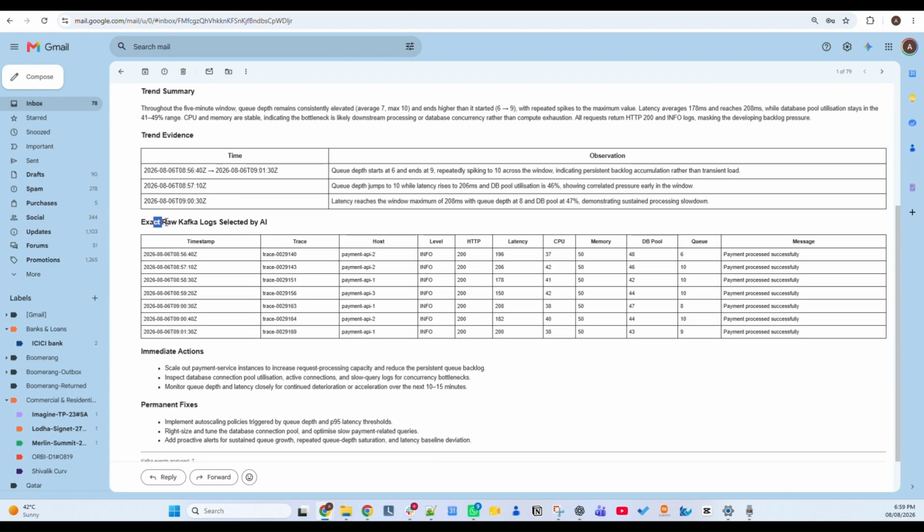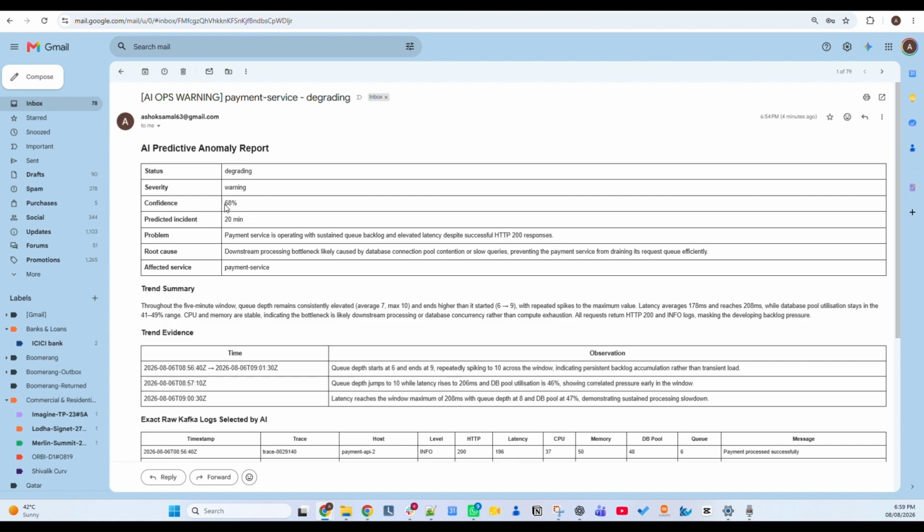If you see here, the log files that are used to trigger this anomaly are these. If you see the label, all of them are info. It's not warning or error. But what is happening here is there is a 68% confidence this application will fail if we don't do something right now. Payment service is operating with sustained queue blockage and elevated latency despite successful HTTP 200 response. So even if the response is 200, right now a lot of calls have been queued and the latency has increased, and that is a trigger.